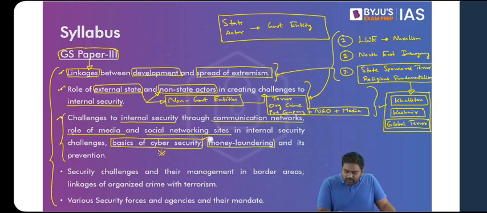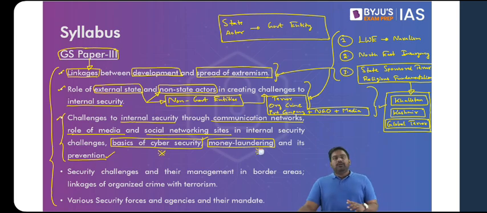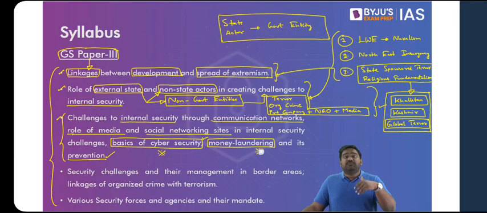Next, we are going to study money laundering and its prevention. Money laundering is another major threat. It's a topic related to economy, but money laundering is not just an economic threat, it's a national security threat as well. So we are going to understand what is money laundering. How does it threaten our security? How is money laundering carried out? What is India doing to counter money laundering? Is there any global framework to counter money laundering? So all these topics will be covered under this important chapter.